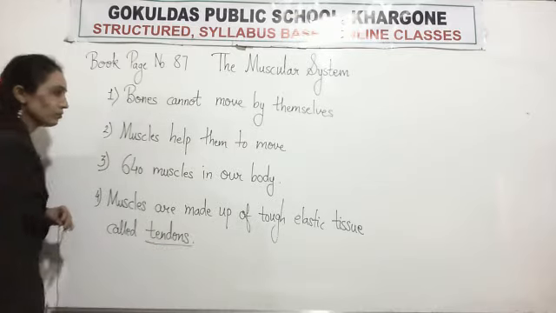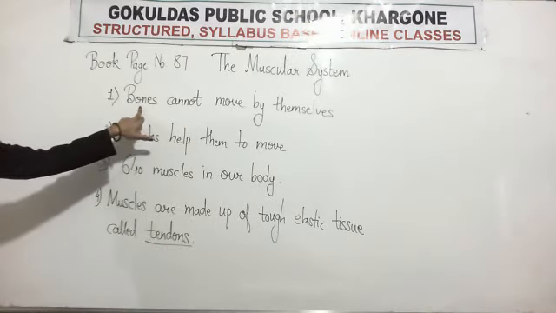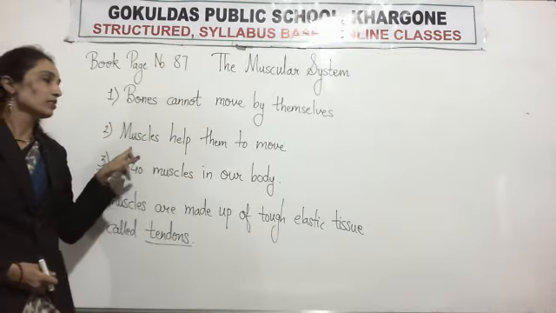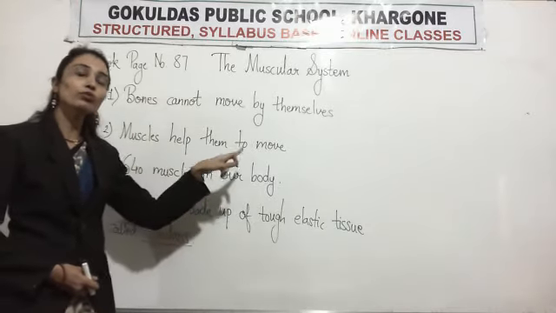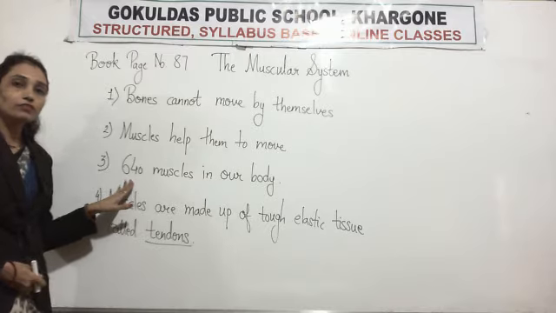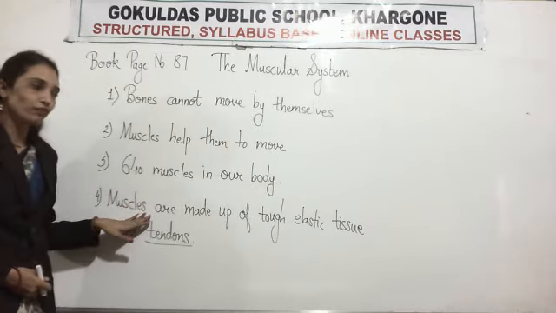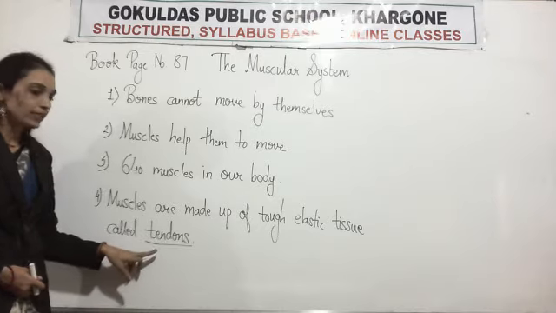Okay. So bones cannot move by themselves. They require muscles, and muscles help them to move. And there are 640 muscles in our body, and muscles are made up of tough elastic tissue called tendons.